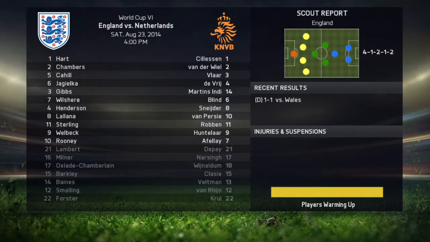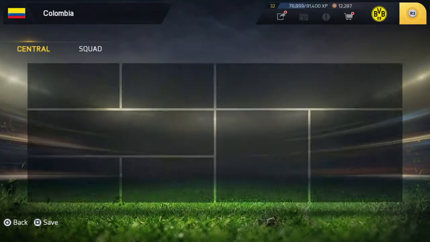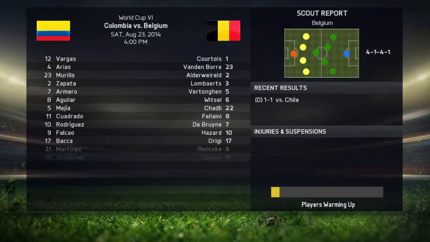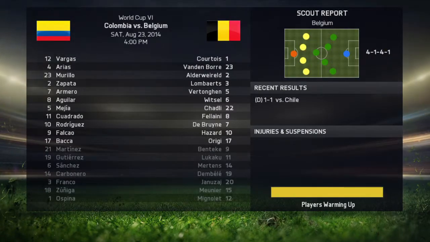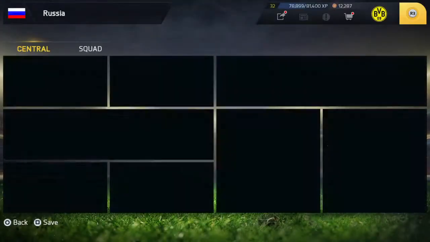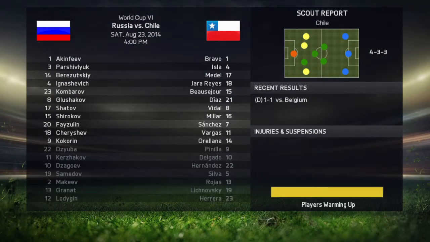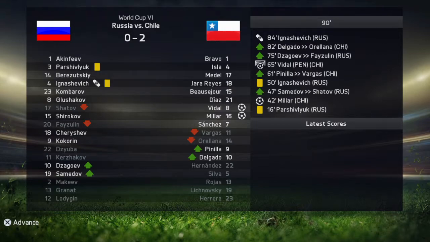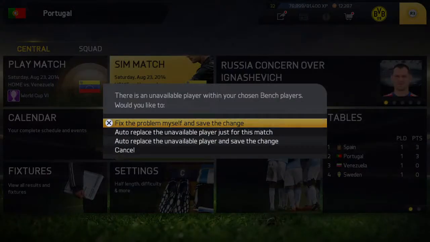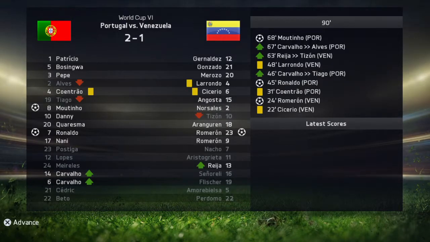Netherlands versus England. And England gets 3-0. Wow, victory. That's big. Colombia versus Belgium. This should be a good game. Colombia gets the win by Cuadrado. Benteke out. Chile versus Russia. Chile gets the win. And next is Portugal versus Venezuela. And Portugal wins 2-1.